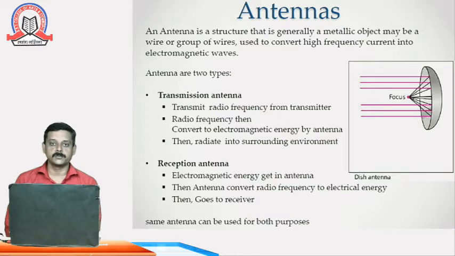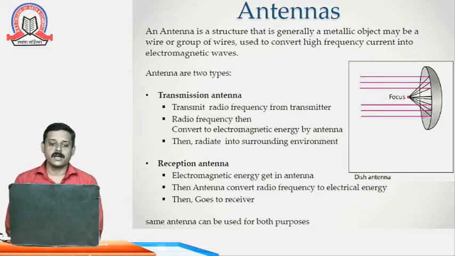Usually you can see the dish TV or dish antenna which we use for cable television; these use this kind of technology. The antenna is generally a metallic object, maybe a wire or group of wires, used to convert high frequency current into electromagnetic waves. And these antennas are basically of two types: one is the transmission antenna and one is the reception antenna.